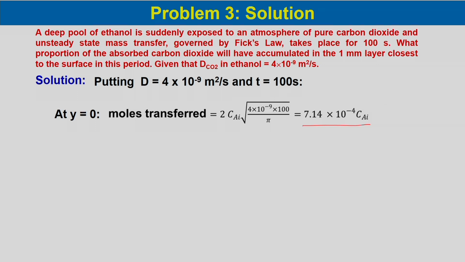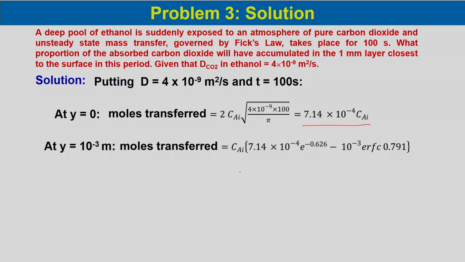Similarly, at y equal to 10 to the power minus 3 meter, the mole transfer can be calculated using this equation, and the complementary error function values can be taken from the table, which finally gives the mole transfer at y equal to 10 to the power minus 3 meter as 1.19 into 10 to the power minus 4 C_Ai.